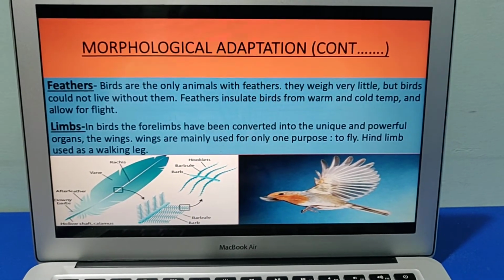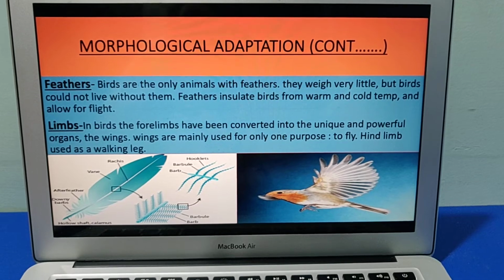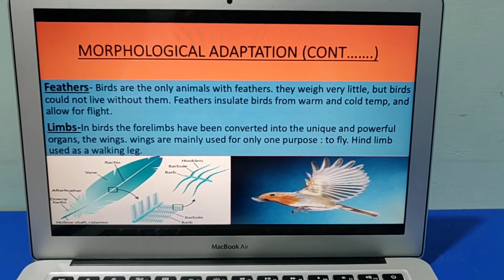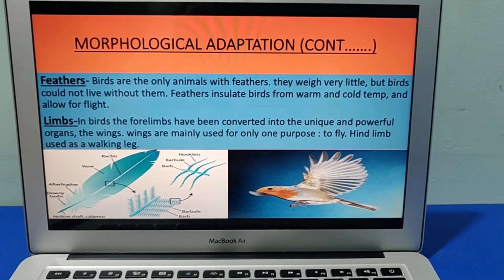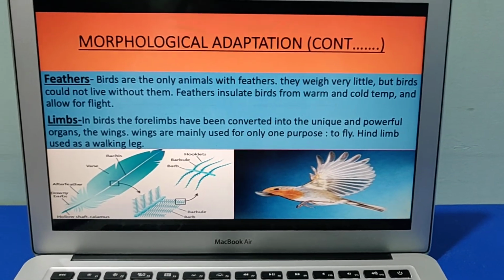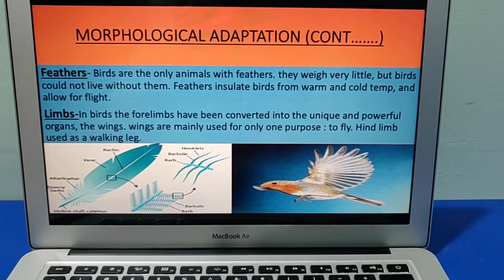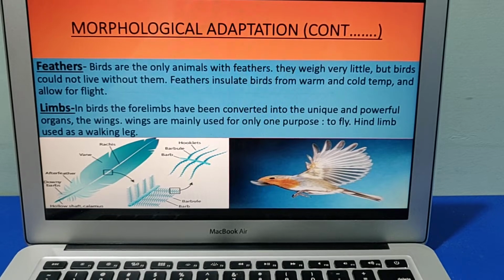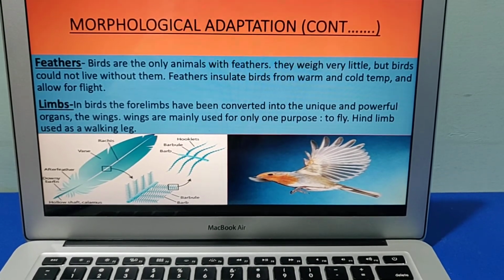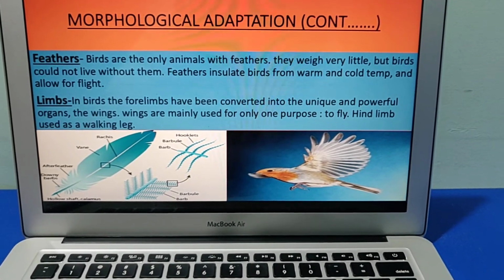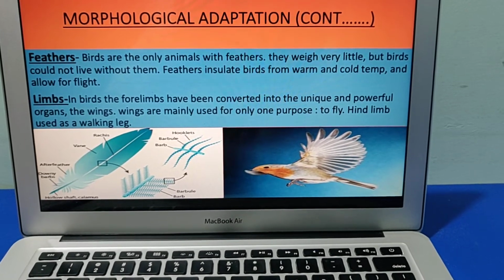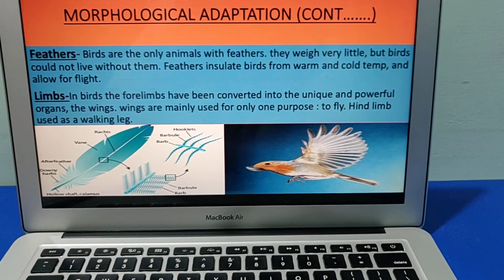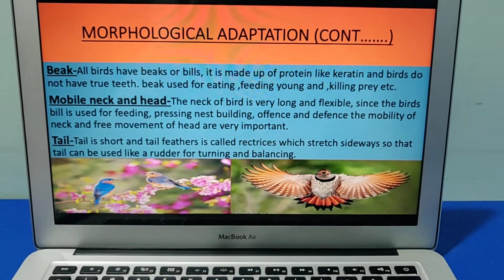The continuation of morphological adaptation. Now we will talk about feathers. These are the only animals which have feathers, which weigh very little, and these are the parts which allow them to fly high up in the sky. We'll talk about limbs. In birds, the forelimbs have been converted into unique and powerful organs. The wings are mainly used for only one purpose, that is to fly, and the hind limb is used as a walking leg with the help of which birds are able to walk on their two legs.